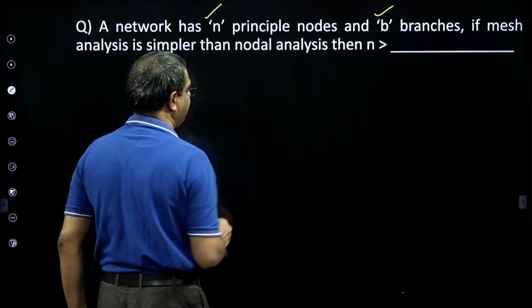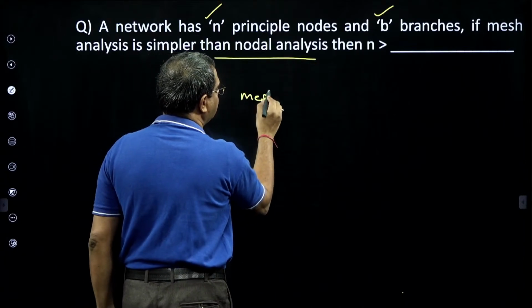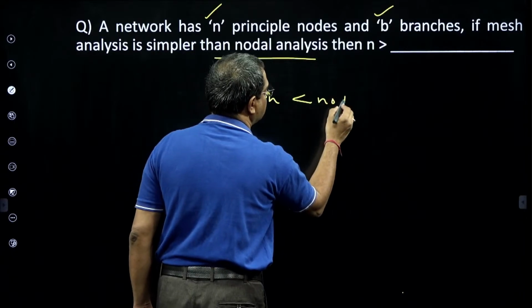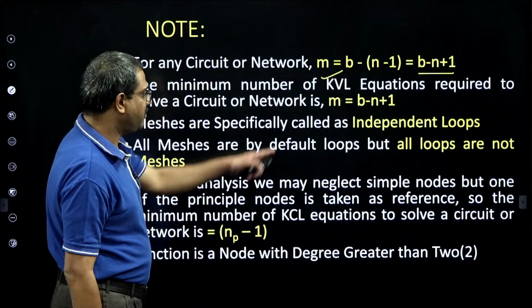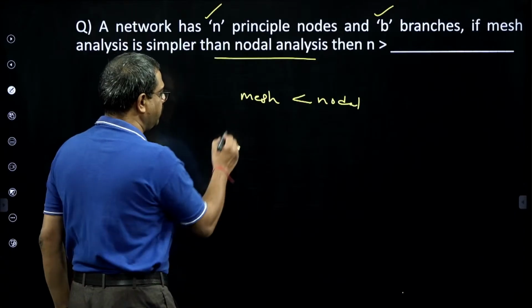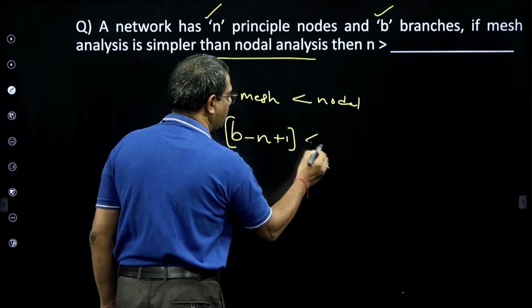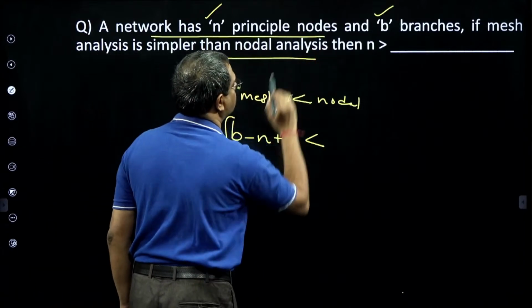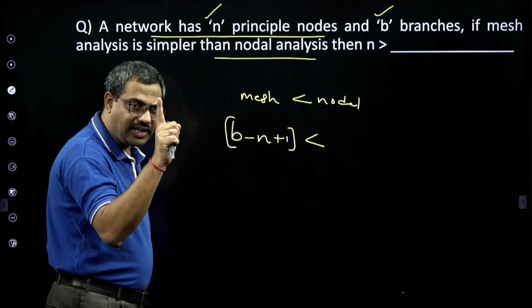So mesh analysis is simpler than nodal means the number of mesh equations should be less than nodal equations. But what is the number of mesh equations? We already know, yes, the number of mesh equations is b minus n plus 1. That means branches minus nodes plus 1 should be less than nodal. But he said all are principal nodes, there is no simple node. That means all nodes have degree greater than 2.